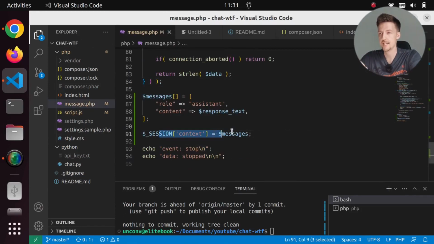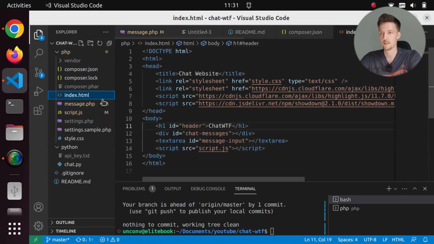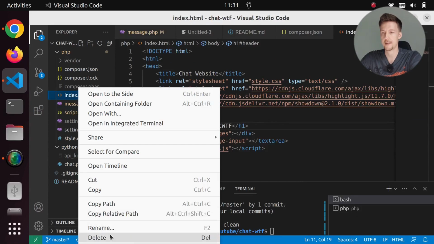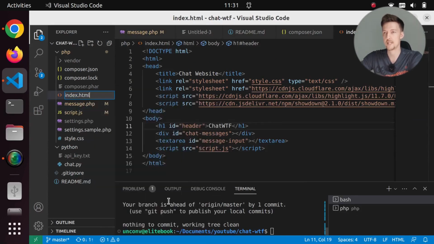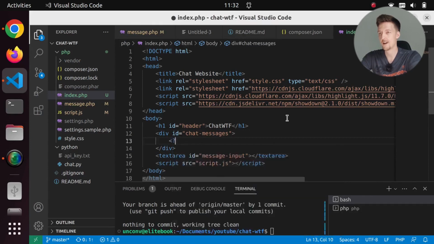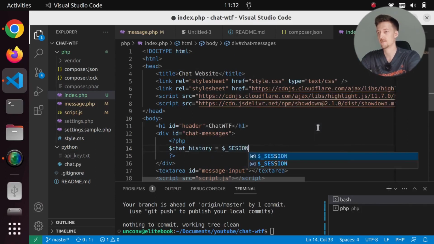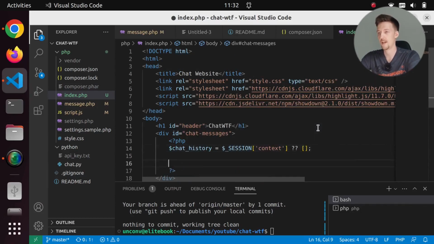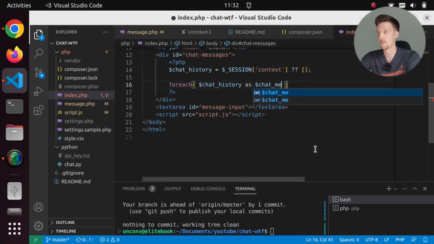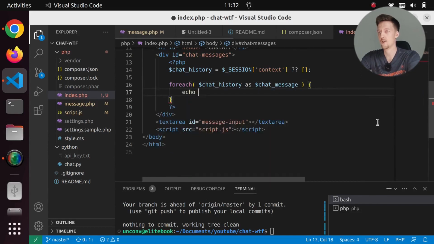So now that we are saving the context to the session, now we should load the chat history based on the context on the front end. So I will have to change my index.html into an index.php. And I will have to add here a loop where we go through all of the chat history. So I will say chat history is session context or an empty array. And then for each of the chat history as chat message, we will echo div class is message.